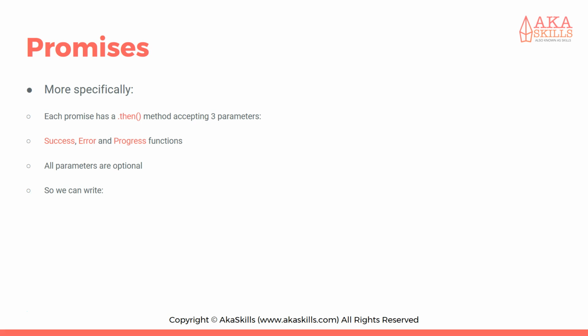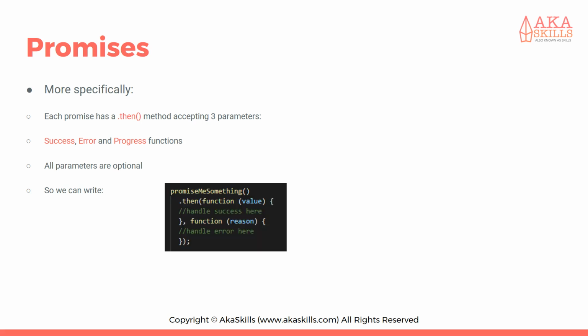More specifically, each promise has a .then method that accepts three parameters: success, error, and progress functions. All parameters are optional. So what can we write? I can say promise me something, and this will return a promise. And over that I can say .then with a function that receives a value, and this handles the success. So if I have success here, I'm going to receive the object which is returned on successful execution.